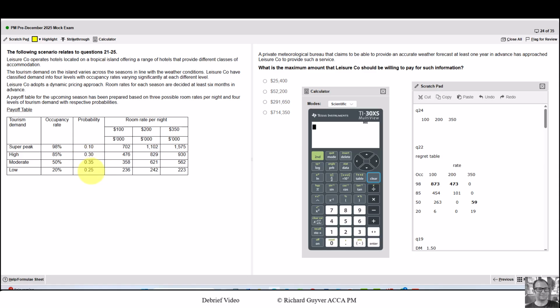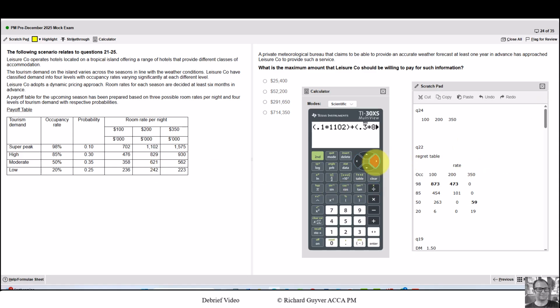So let's say these probabilities were different. Let's say this was 0.5, this was 0.4, and this was 0.05, 0.05. Again, mathematically, I can see quite quickly that then this would be the highest EV. But because of the way that this is profiled, I'm not able to do that. So let's go ahead and do the 200 calculation.